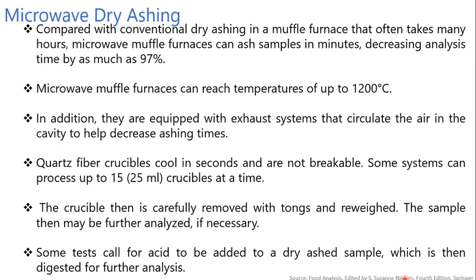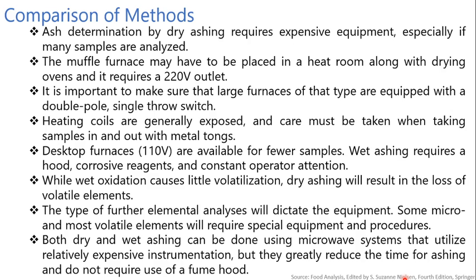Some systems can process up to 15 crucibles of 25 ml capacity at a time. The crucible is then carefully removed with a pair of tongs and reweighed. The sample may then be further analyzed if necessary. Some tests call for acid to be added to a dry ash sample, which is then digested for further analysis.